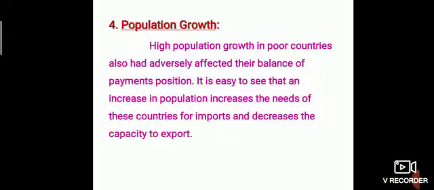Population growth. High population growth in poor countries also adversely affects their balance of payment position. It is easy to see that an increase in population increases the need of these countries for imports and decreases the capacity to export. If population growth is high in poor countries, the need for imports is high and exports decrease.